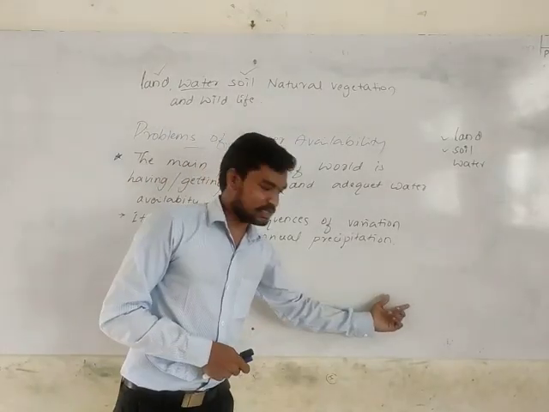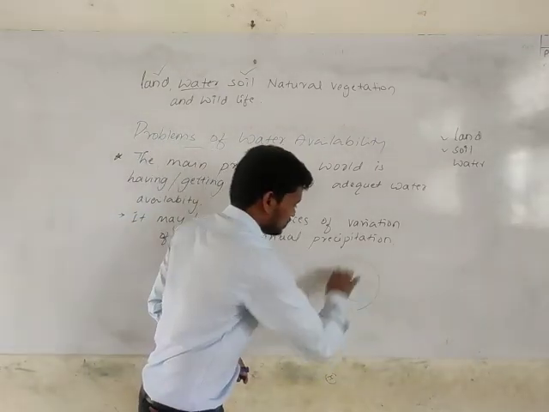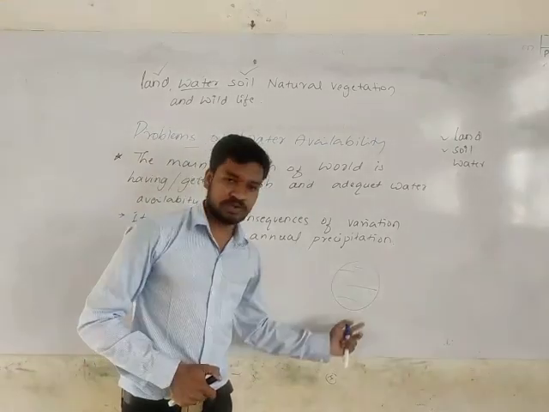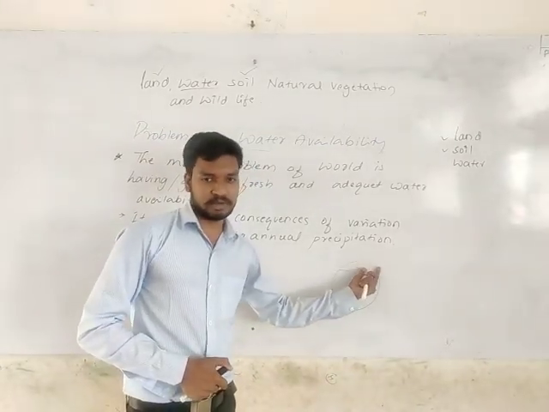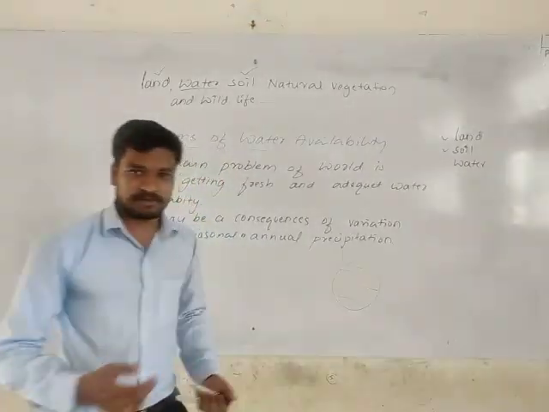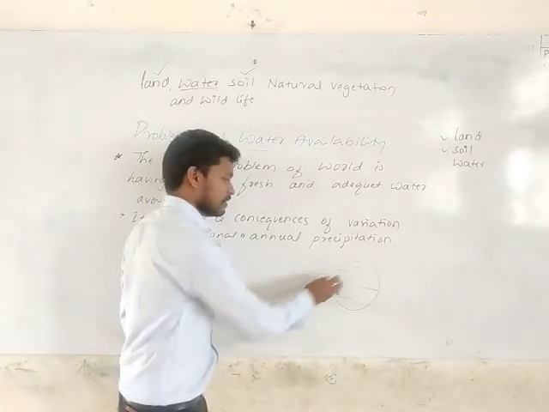Because as we discussed five minutes before, by drawing this picture, our earth is divided into three heat zones: torrid, temperate and frigid zone. In the torrid zone you will get more rainfall because sunlight falls directly in the torrid zone. That's the reason you get more rainfall.